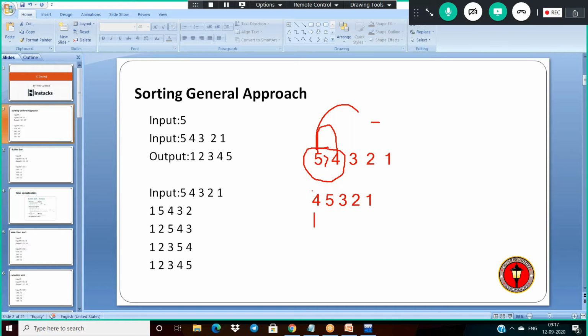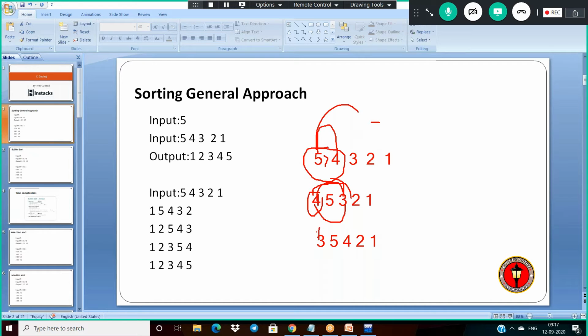Next, what do we have to do for the next case? We have to compare this 4 with 3. Now in this scenario, the value is modified. Is 4 greater than 3? Yes, it is greater than 3, which means swap 4 with 3 again. It becomes 3, 5, 4, and next 2 and 1 are as they are.